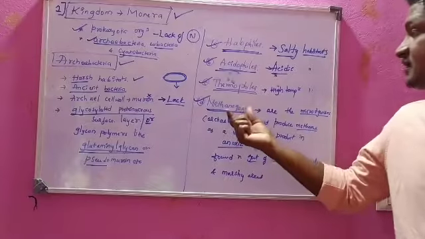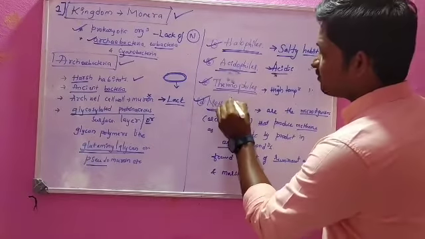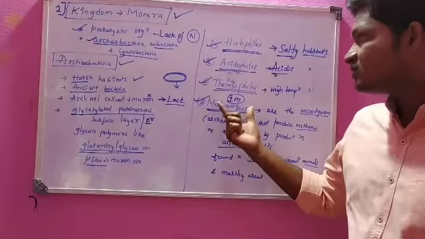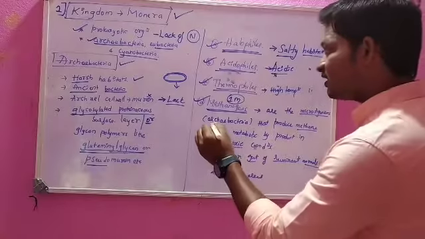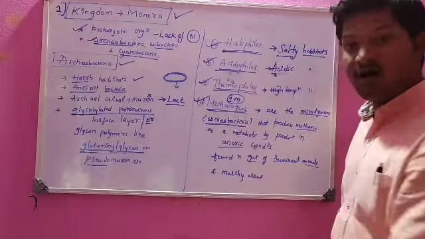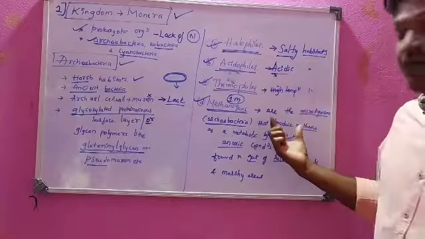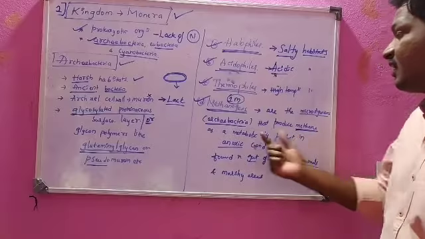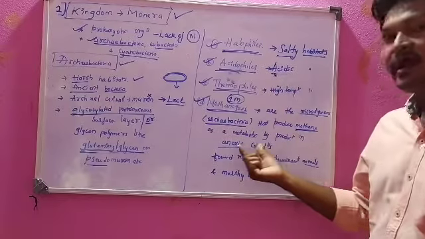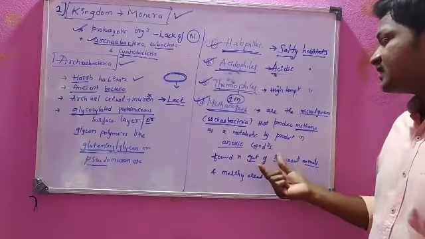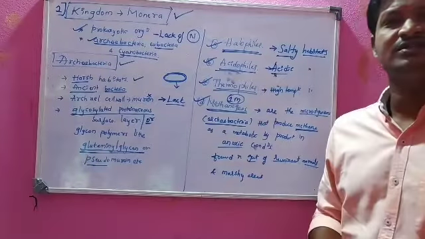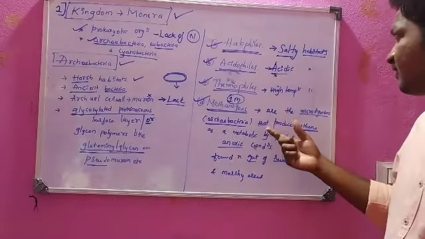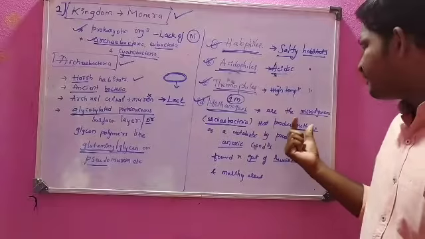Listen. Next is methanogens, very important one. Maybe asked for 1 mark or 2 marks. Methanogens are the microorganisms which come under archaebacteria. It's an example for archaebacteria. Methanogens are going to produce methane, CH4, as a metabolic byproduct in anoxic conditions. In very severe conditions where there are no oxygen levels, at that time they are going to produce methane.